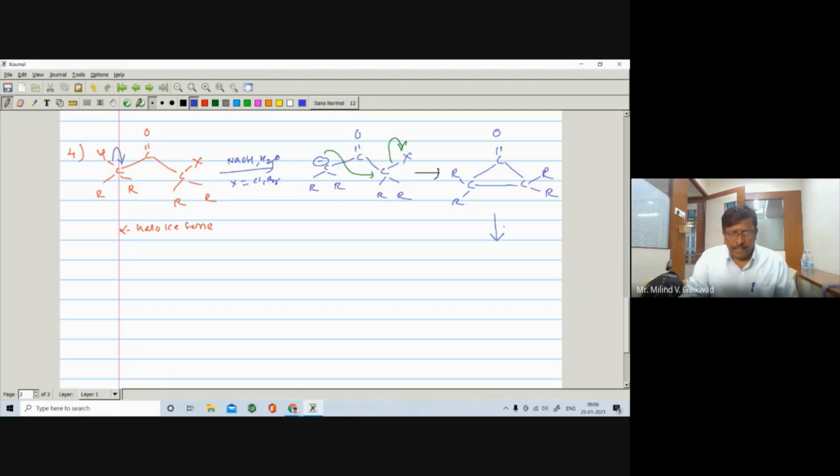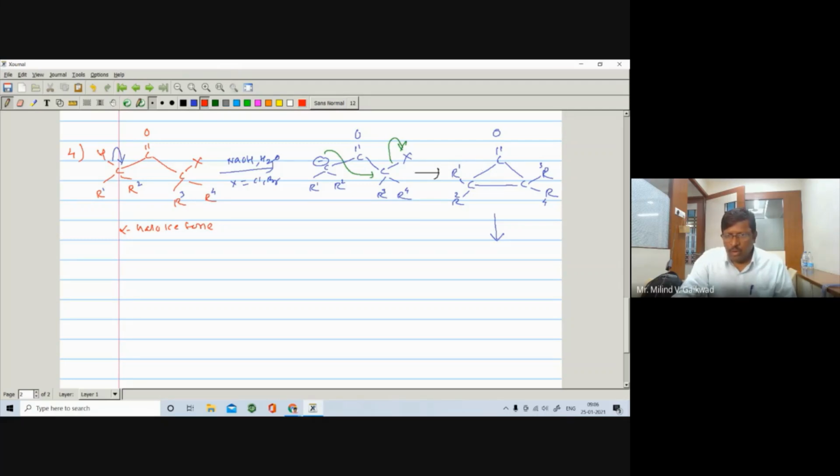Now suppose I label here 1, then 2, then 3, then 4. Again the same thing, 1, 2, 3, 4. Similarly, 1, 2, 3, and 4. Now in this case, you observe that R1, R2, R3, R4 are different, right? If they are the same, you can open from inside, right?